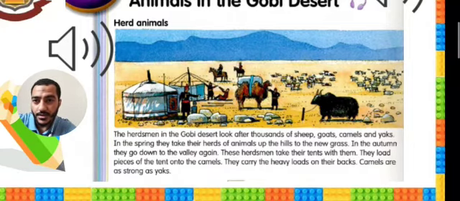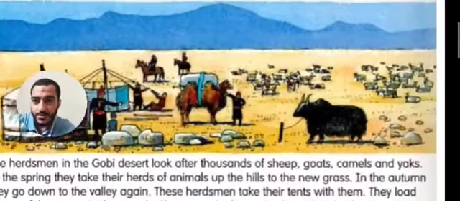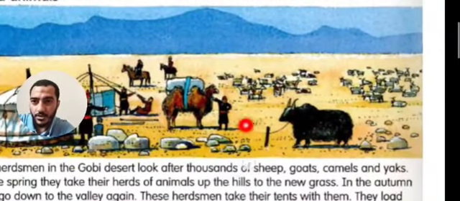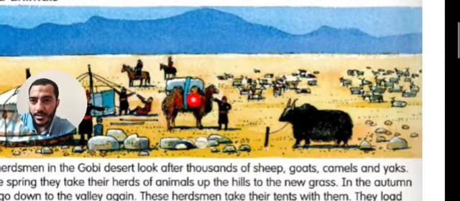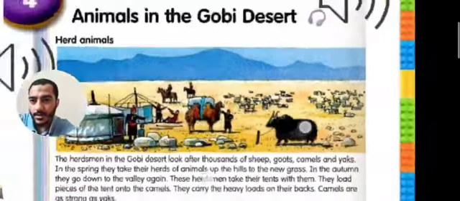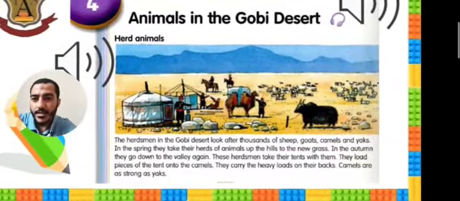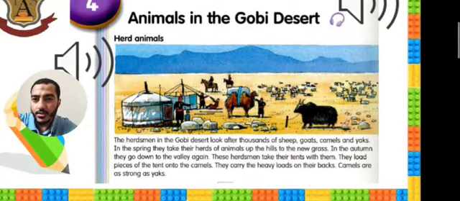You see this picture? This man loads a piece of the tent onto the Bactrian camel. And the camels carry the heavy loads on their backs.